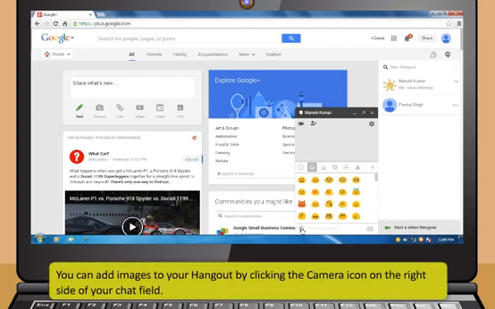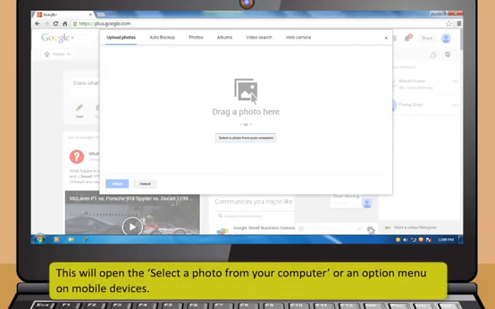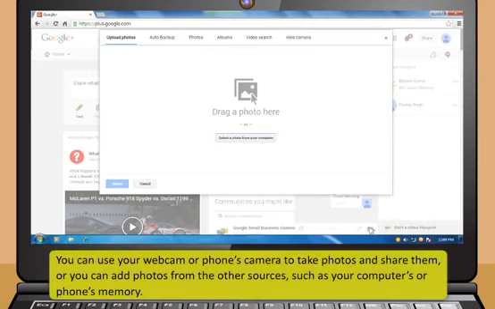You can add images to your Hangout by clicking the camera icon on the right side of your chat field. This will open the Select a Photo option from your computer or an option menu on mobile devices. You can use your webcam or phone's camera to take photos and share them, or you can add photos from other sources, such as your computer's or phone's memory.